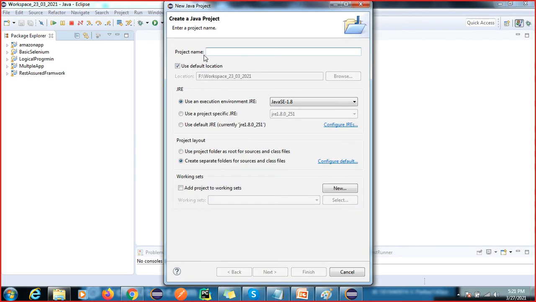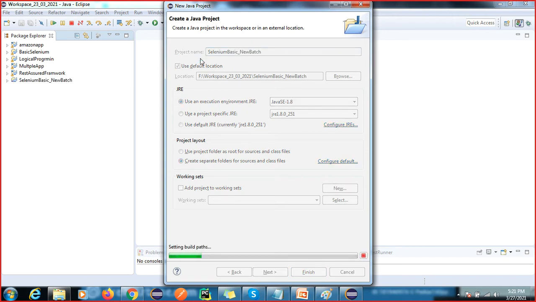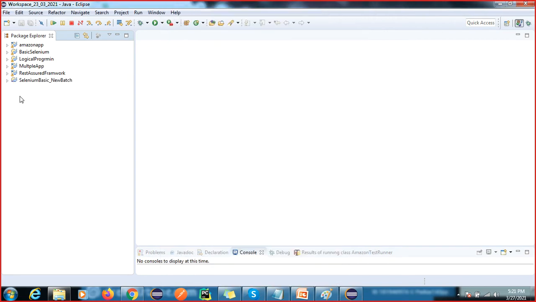You can give the project name, so I'm just going to give the project name Selenium basics batch. You have to give the project name as per your project; I will tell you that later. Just I'm going to write something here, Selenium new batch. I have created a project.